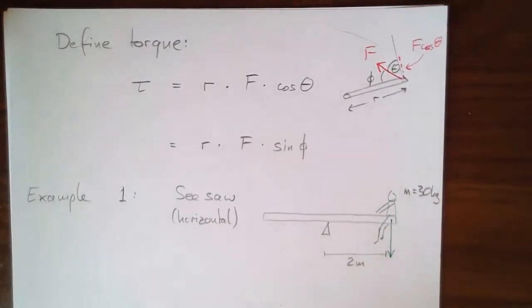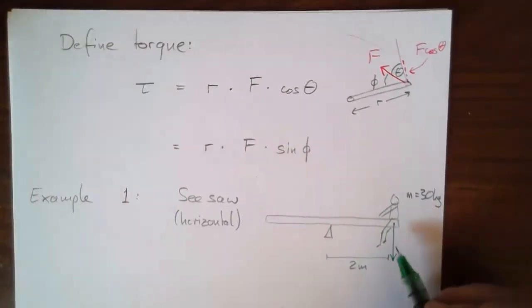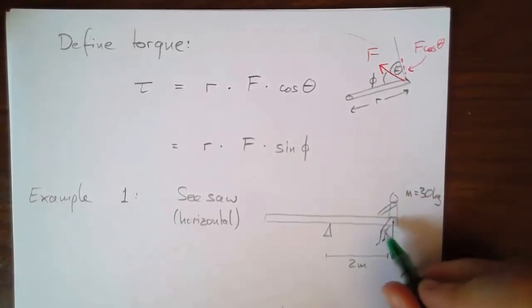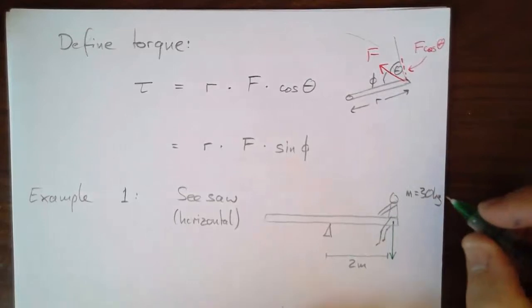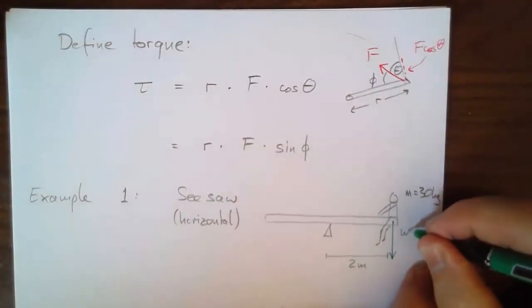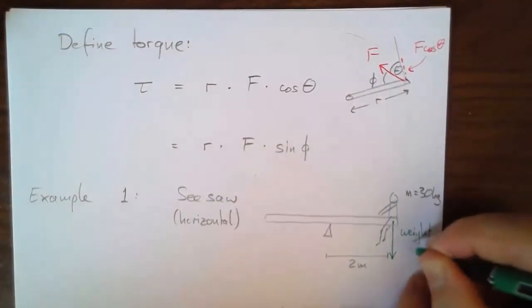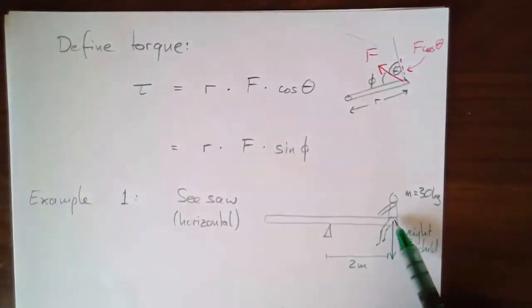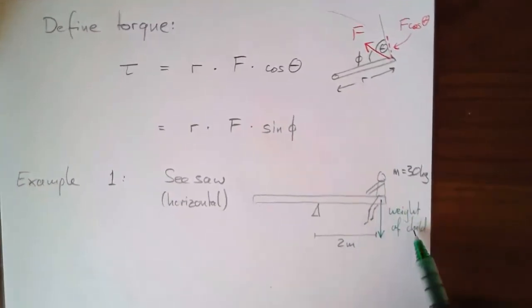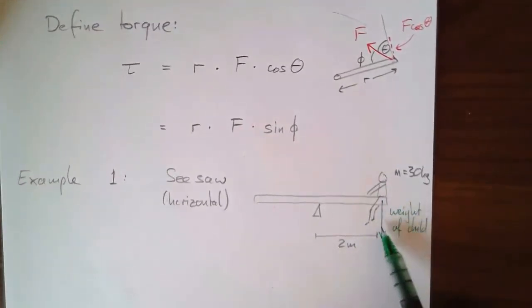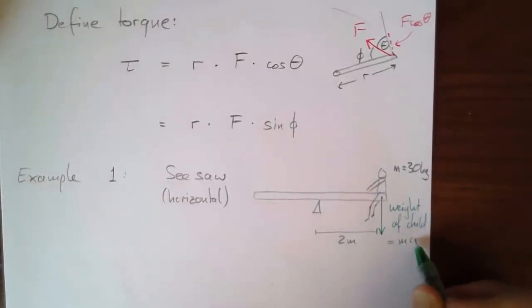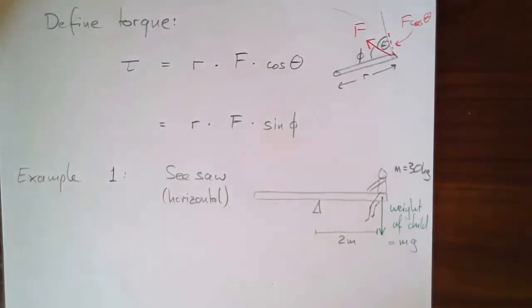But for all practical purposes right now, it's a bit of an approximation. If this thing was actually to move, I'm going to say that the weight of the child essentially acts here. But strictly speaking, it's the normal force. So what is the weight of the child? Well, it's mg, of course. So let's calculate the torque.